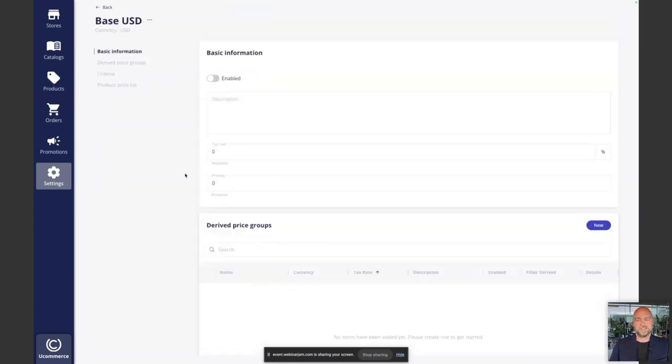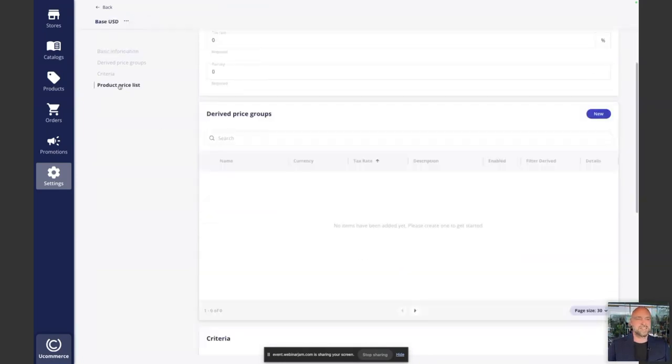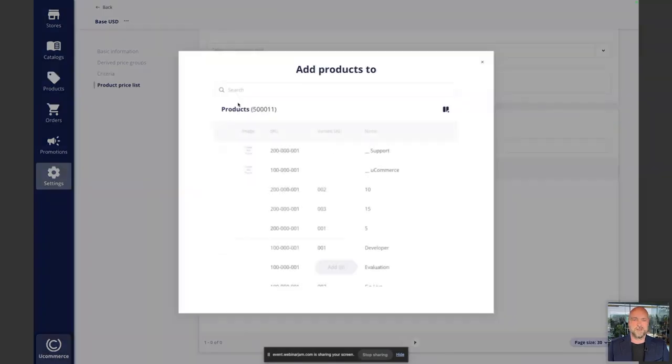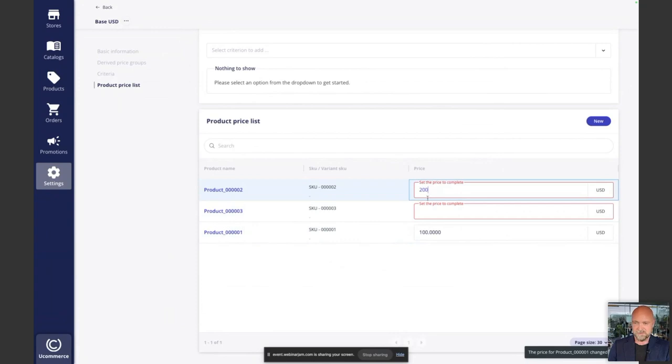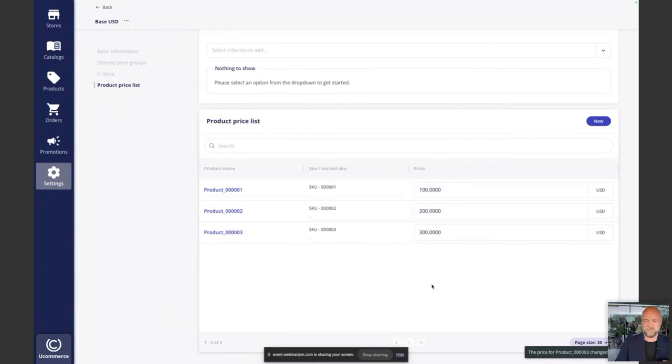Now, the criteria, the idea here is to create then a base set of prices. So I'll start by adding some products to my price list here. And I can search a little bit to find a couple of SKUs. I'll just do 3, but you can add more. And there are also APIs to control all this, so you can import in from an external source. I'm just setting it up to illustrate here. So I'll set a price for my first product, and I'll set one for my second one and the third one. It's just product 1, 2, and 3. That's it. So this is their base price.